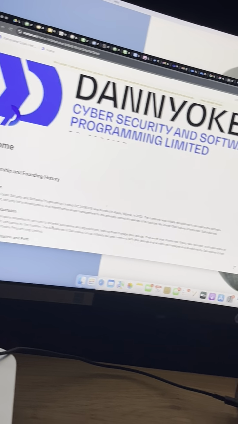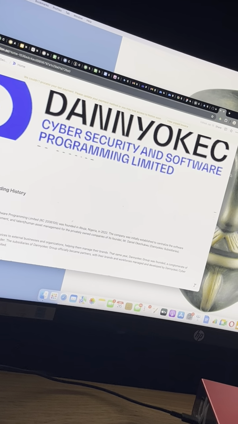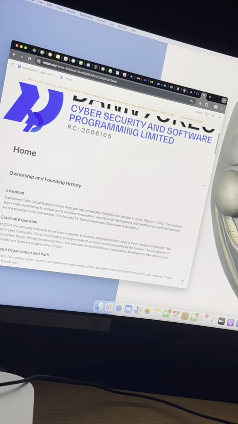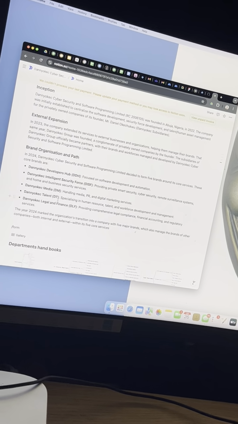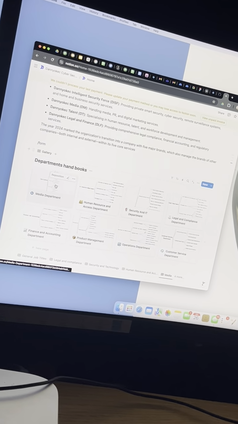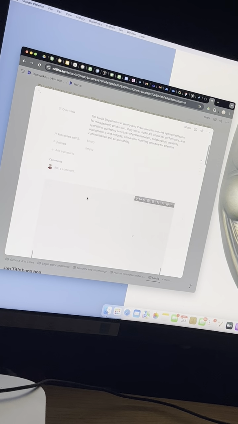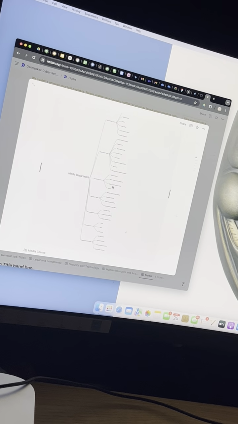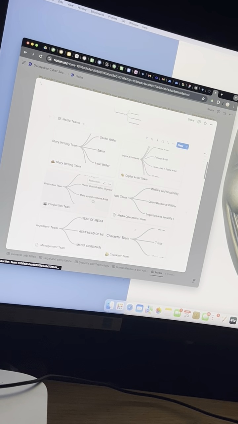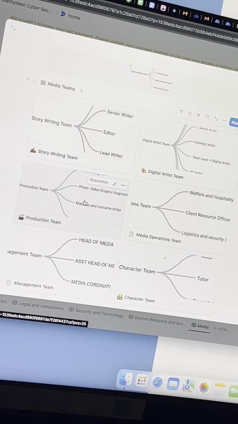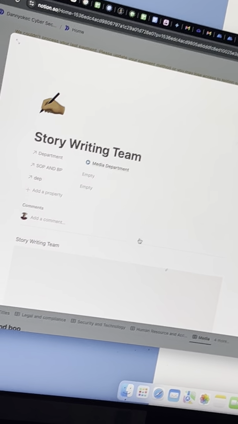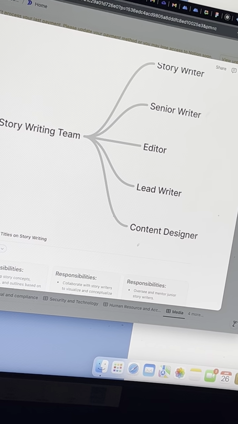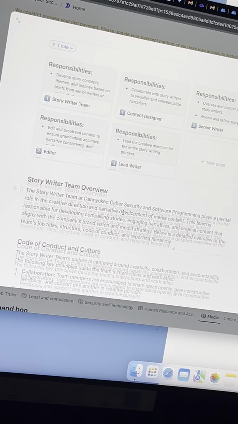So the Danokek Cyber Security, which is this company over here, let me take this in small. Which is this company over here, would have like 5 core brands, right? And so these are the departments. Inside this department, there is overview. Inside the overview, you will see a diagram showing you the different teams, right? So these are the teams over here, like the story writing team. Look at all the teams. If you click on any of the teams, it will show you the people that are inside this team, their job, what they're expected to do, right?